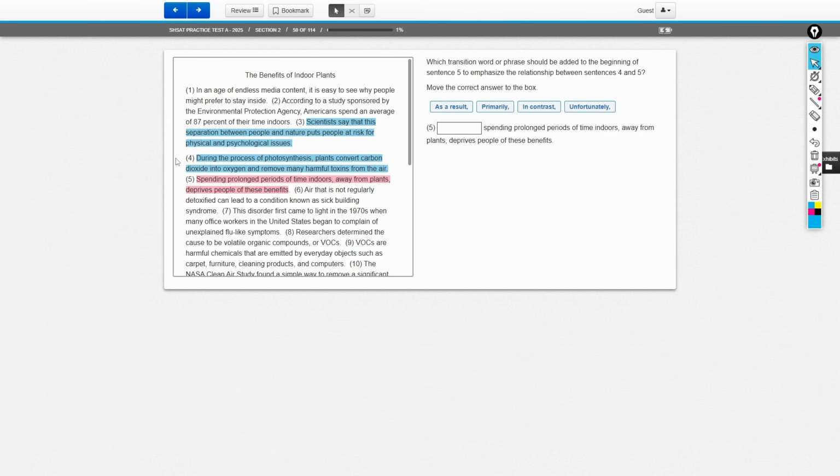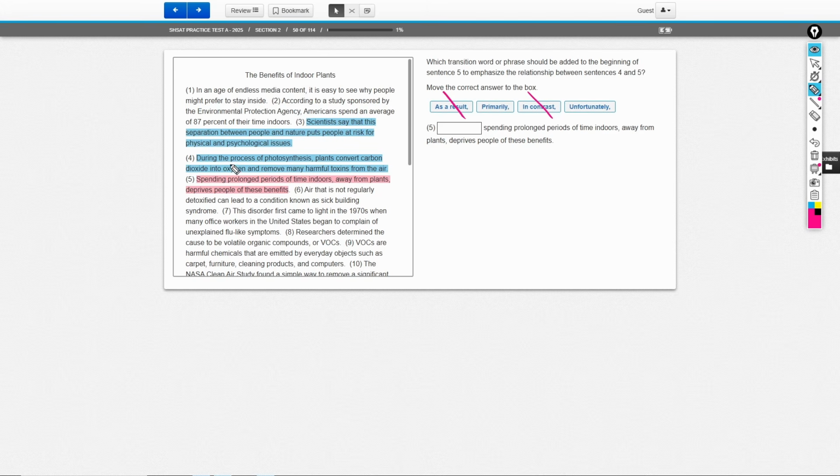In this case, these two events are independent of one another. Plants photosynthesizing and you feeling sick have nothing to do with one another. Plants removing harmful toxins and you deciding to spend your time indoors have nothing to do with one another, okay? So "as a result" here does not work, okay? The same thing also doesn't work: "in contrast." This choice is also false, okay?